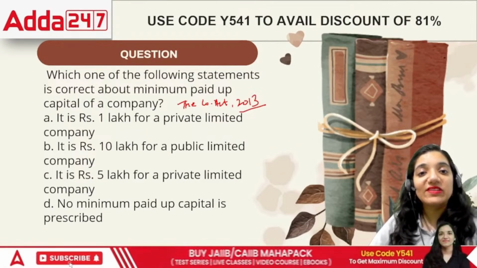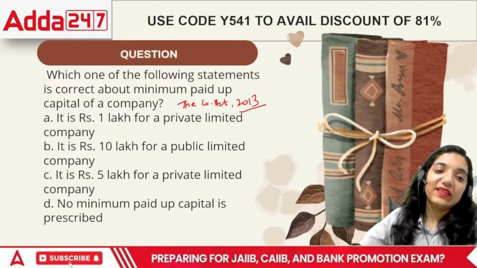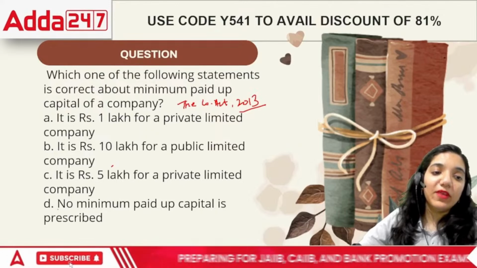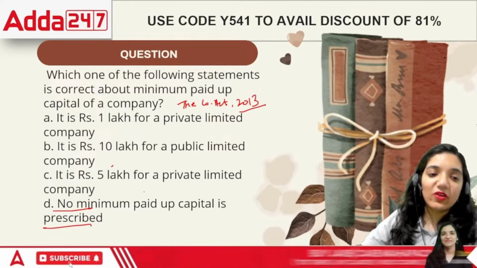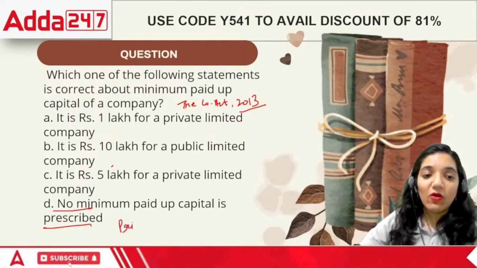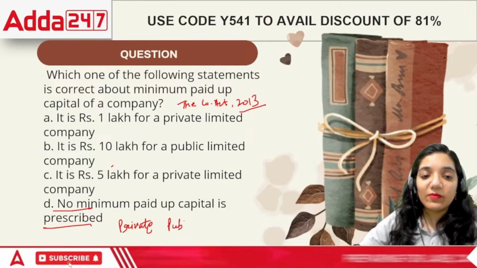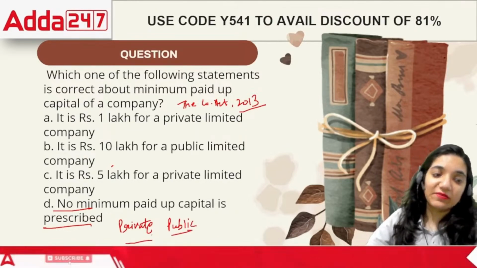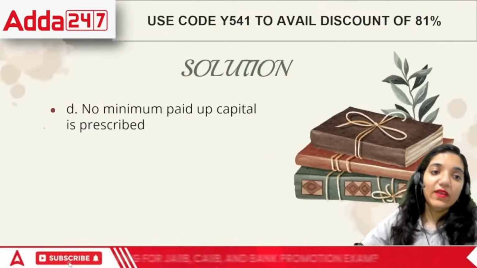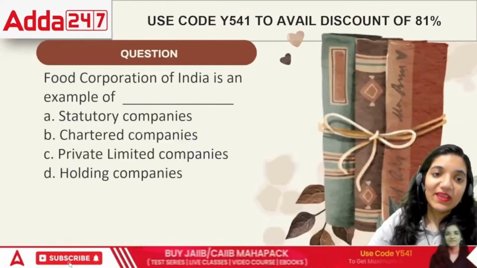But when we talk about this entire Companies Act 2013, under this, they said there is no minimum paid up capital for both. That means either if we talk about the private company or if we talk about the public company, for both the companies there is no specific paid up capital prescribed, for both kinds of companies.